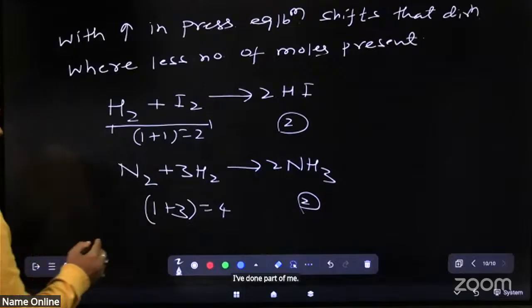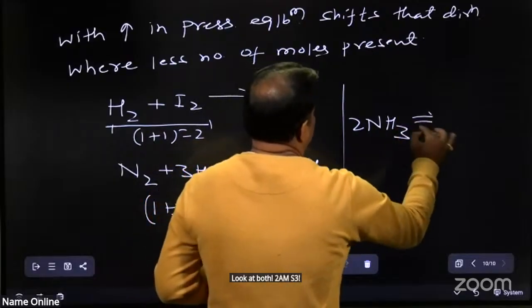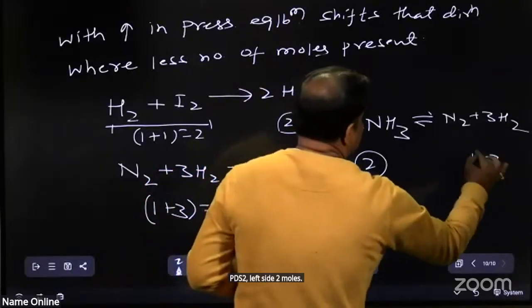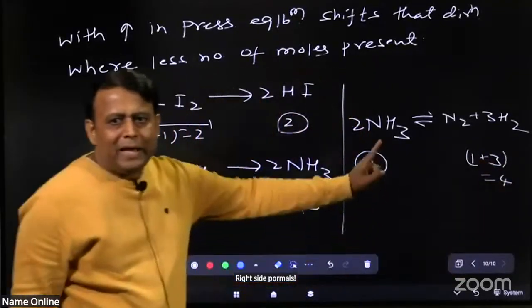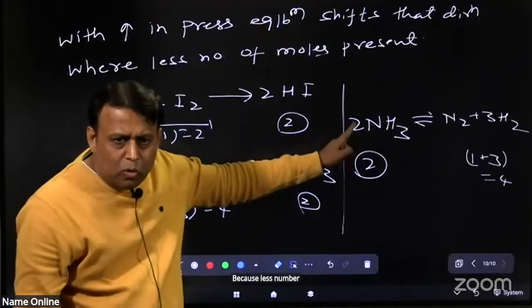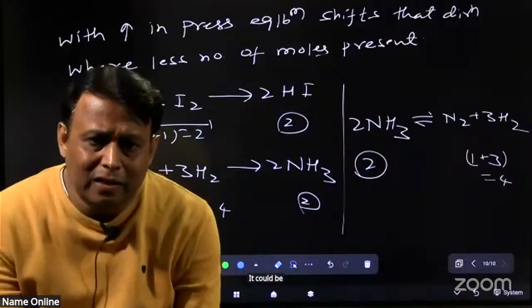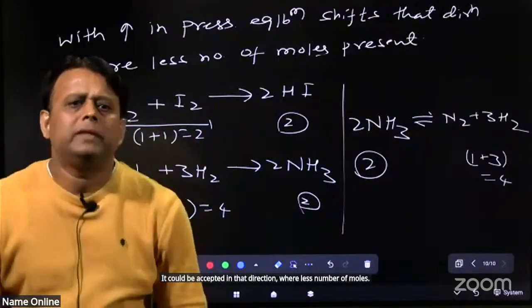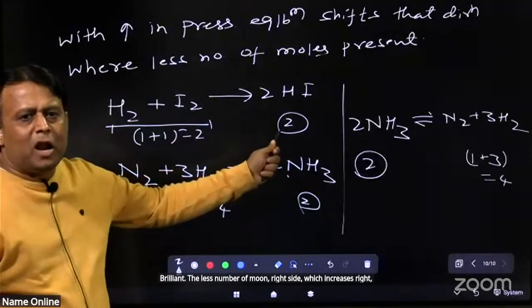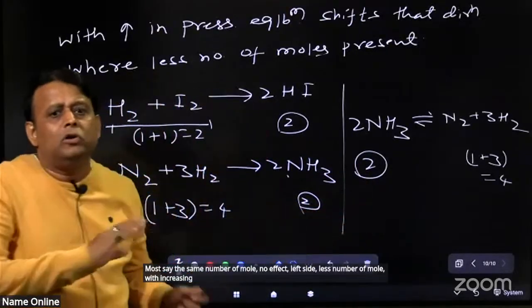And when ammonia dissociates, look, 2NH3 gives N2 plus 3H2, left side 2 moles, right side 4 moles. When pressure increases, equilibrium shifts backward because fewer moles are present, 2 moles versus 4 moles on the right side. With increase in pressure, equilibrium shifts in that direction where fewer moles are present. Both sides same number of moles, no effect. Left side fewer moles, with increase in pressure it will shift to the left.